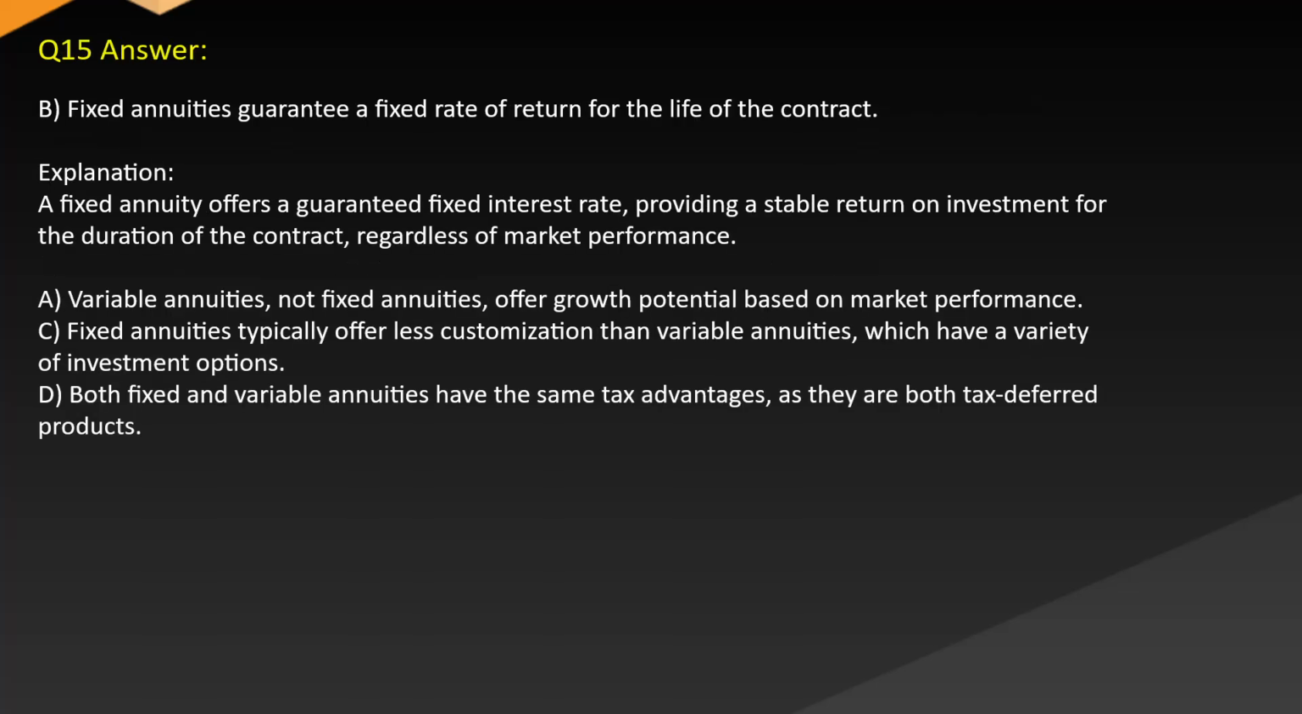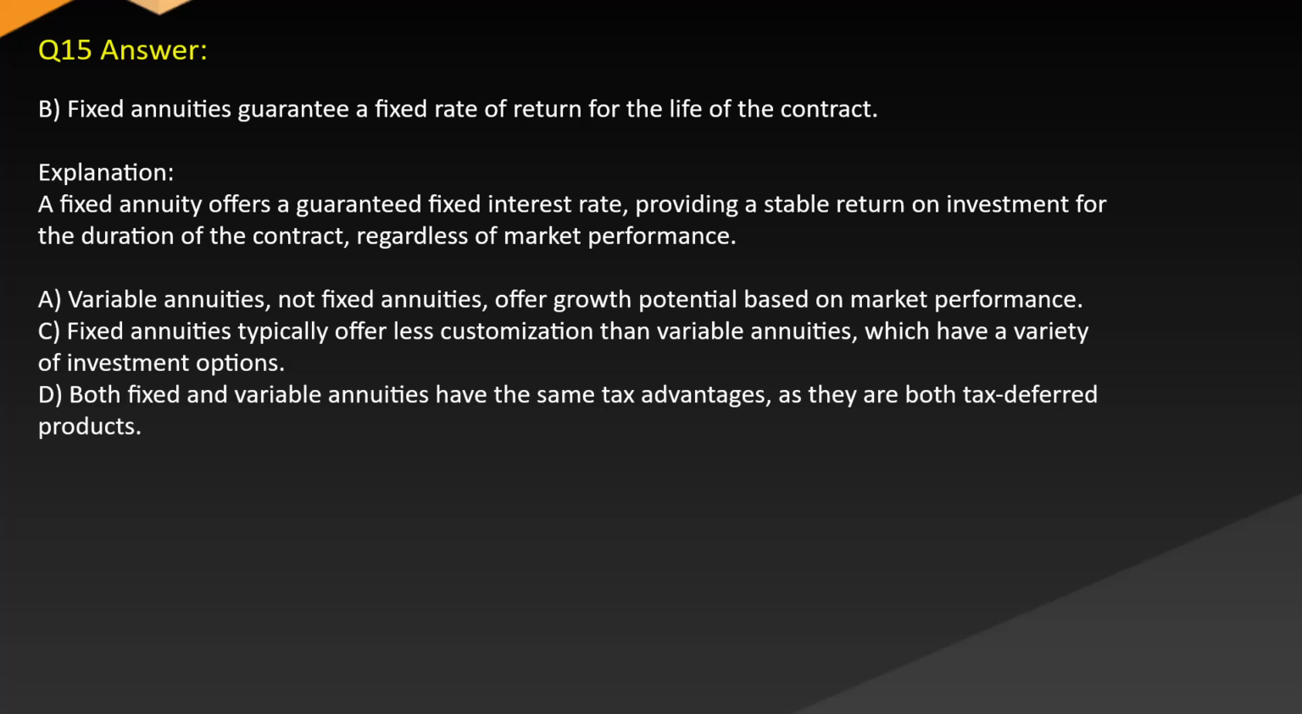Answer: B. Fixed annuities guarantee a fixed rate of return for the life of the contract. Explanation: a fixed annuity offers a guaranteed fixed interest rate, providing a stable return on investment for the duration of the contract, regardless of market performance.